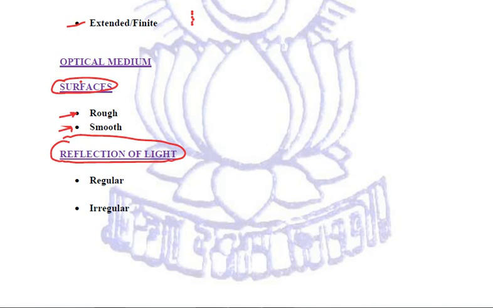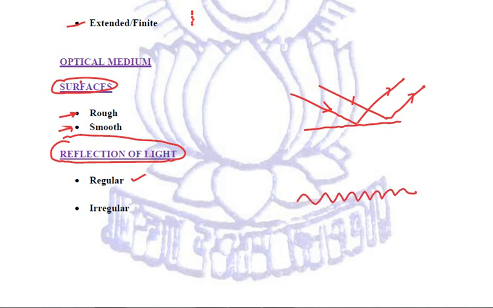And we need to remember that silver is the best reflector of light. Now, if it is a smooth, plain surface, and the light ray is coming like this, we have to mark the direction with an arrow. It will bounce back in a particular direction. That is known as regular reflection. But if it is a rough surface, the light rays striking this rough surface can bounce in any irregular direction. That is why it is known as irregular reflection or diffused reflection, right?